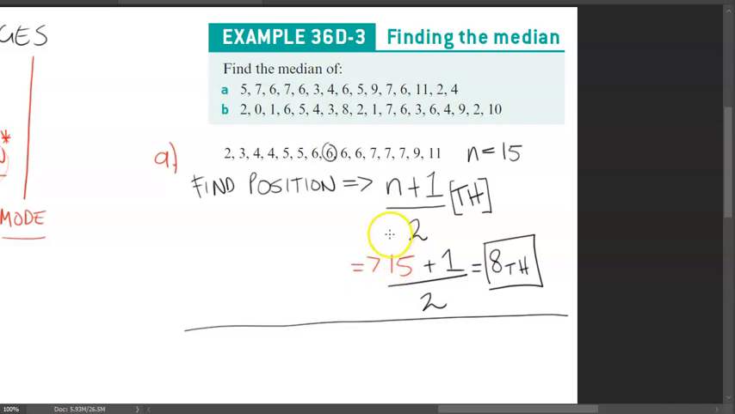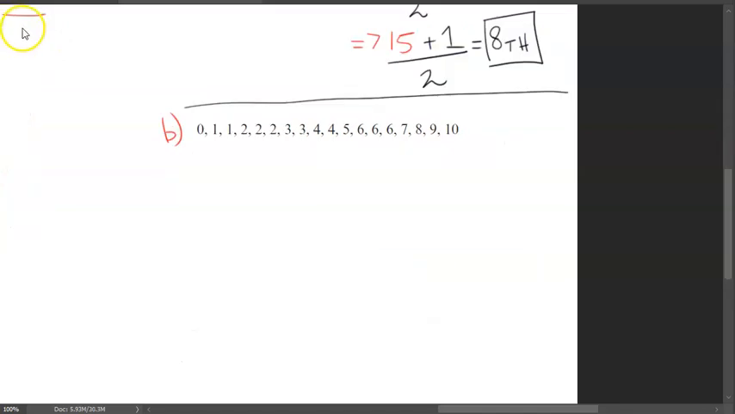And this also works if the amount is even. So this works for odd numbers. It does work for even numbers, but there's a little thing that you have to be careful about. All right, here is this data set. Let's put it from smallest to largest. Alrighty, we have got our values from smallest to largest.